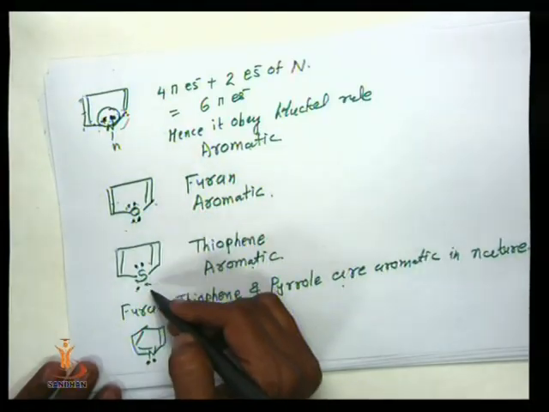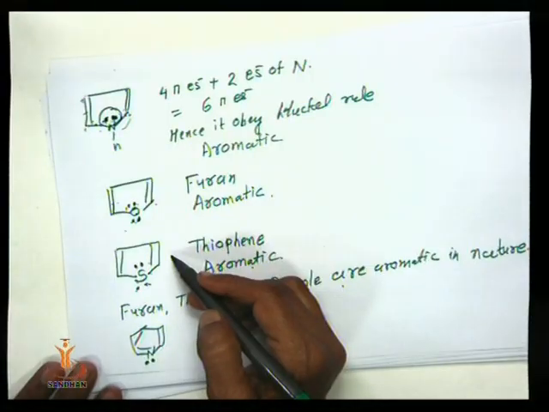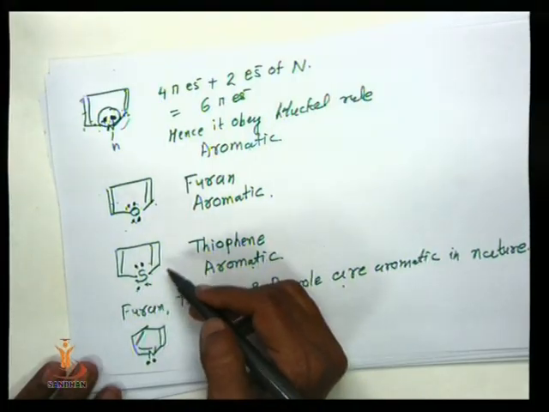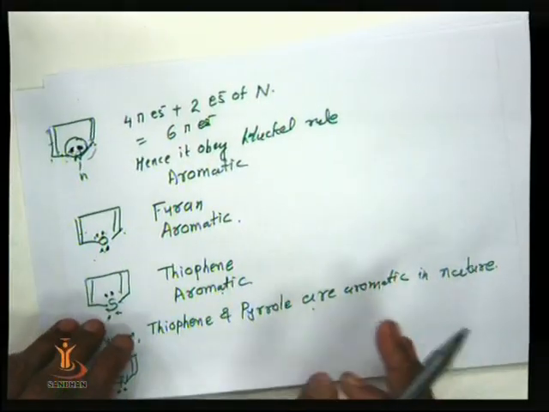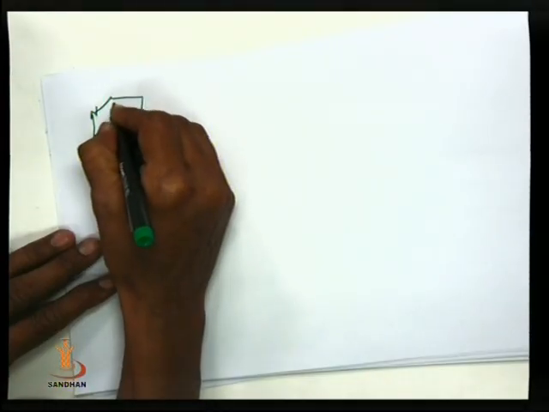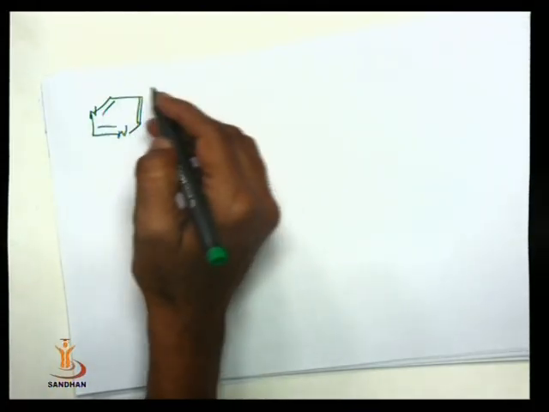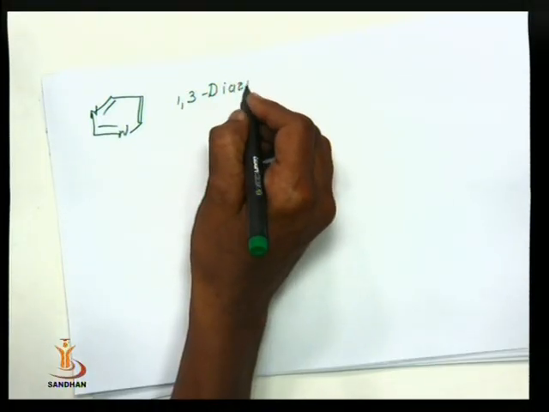So in the 5-member ring with a heteroatom, all 3 compounds are unsaturated: thiophene, furan and pyrrole. These 3 are aromatic according to the aromatic character. Now another is a 6-member ring containing two heteroatoms, so it is known as 1,3-diazine.